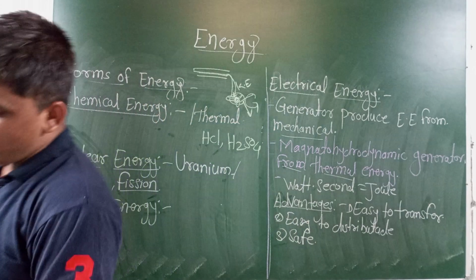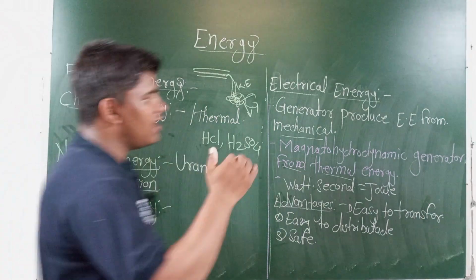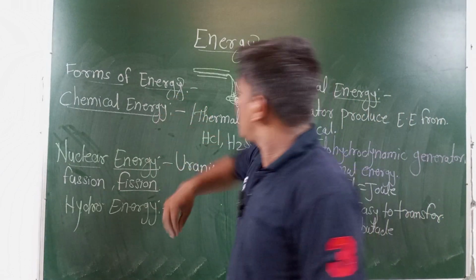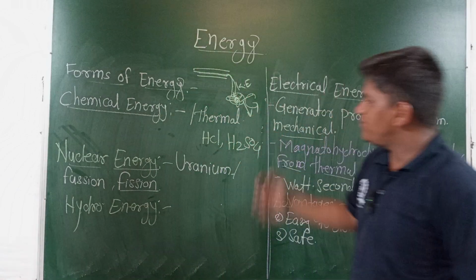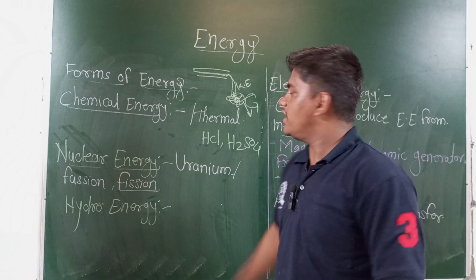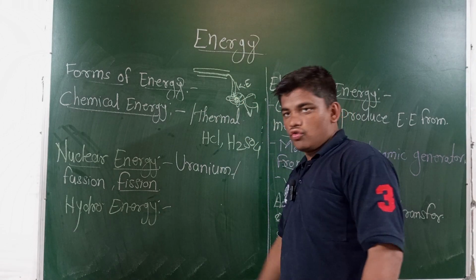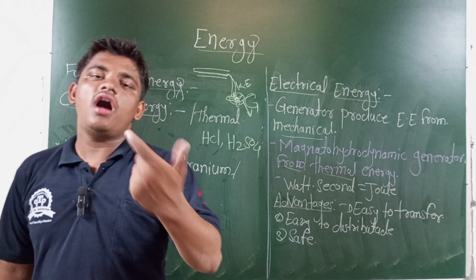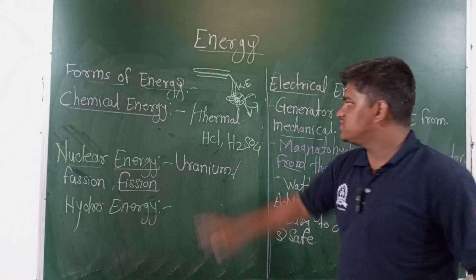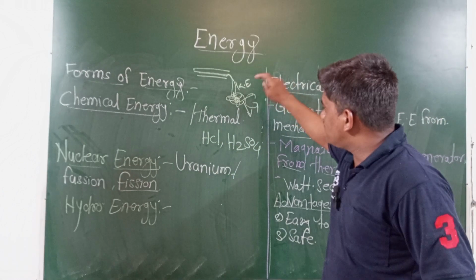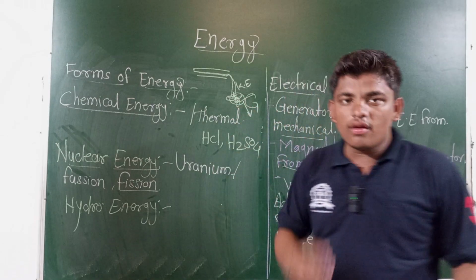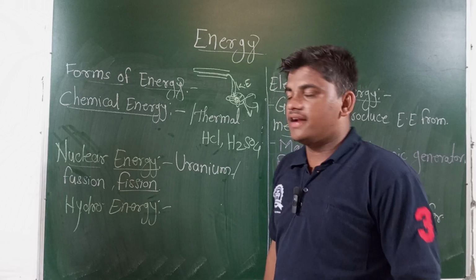Okay, and the last one is hydro energy: water flowing from the higher level to the lower level. The water strikes the rotor of the turbines, and transfers its kinetic energy to the rotor, and the rotor takes on motion, so some mechanical work or mechanical energy happens. We can connect the generator to that turbine, and this generator converts the mechanical energy to electrical energy.